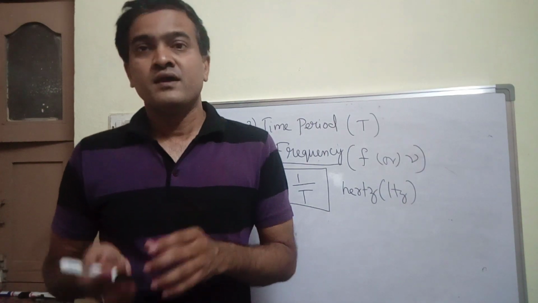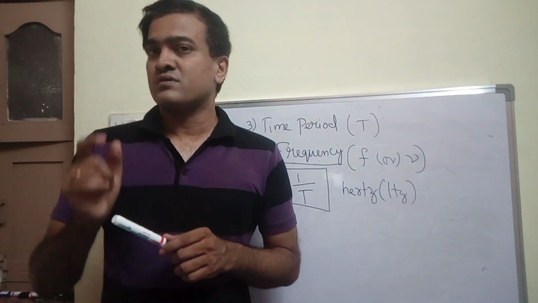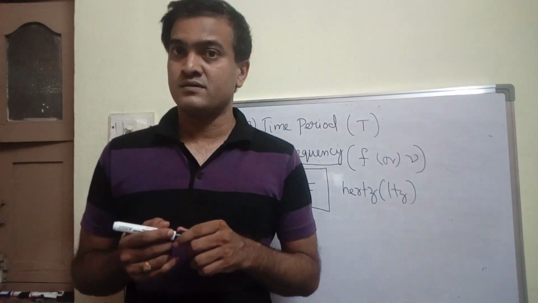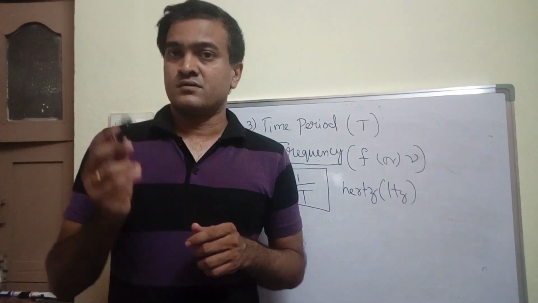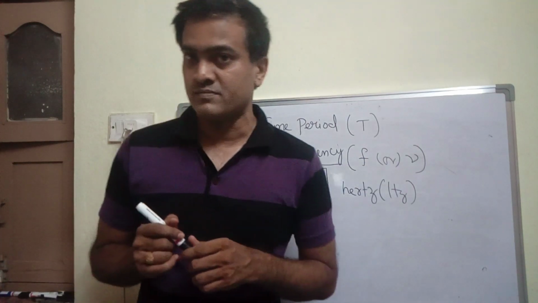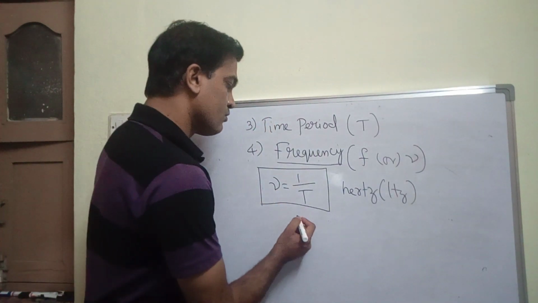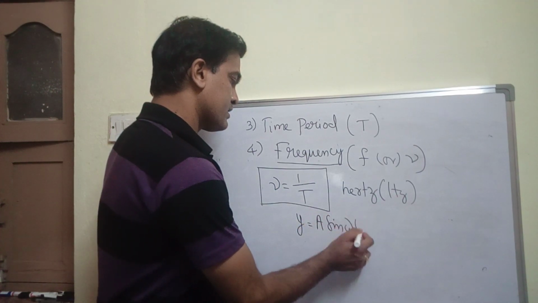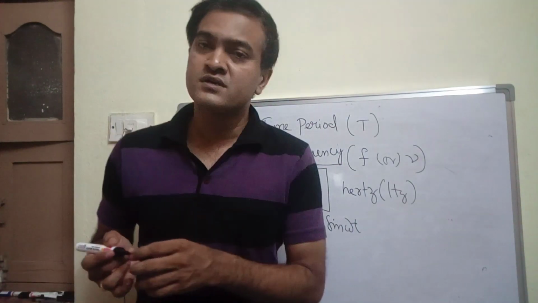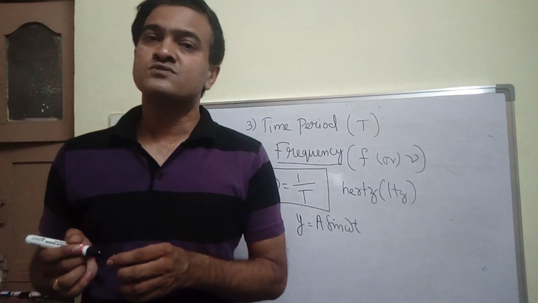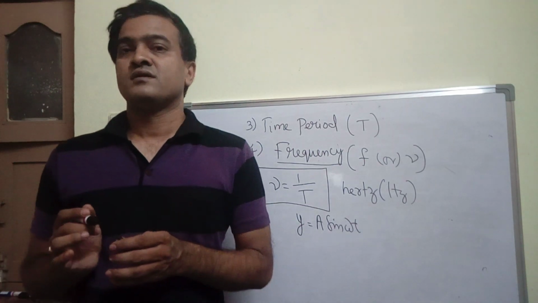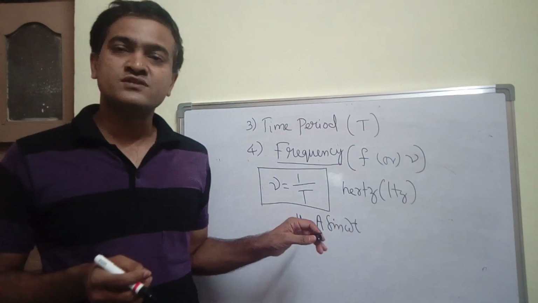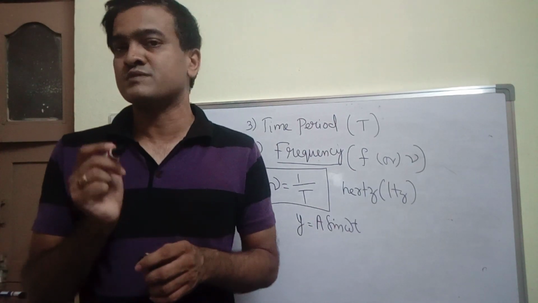Amplitude is there, and yesterday I was telling about one equation, that is, a particle executing SHM, right? The displacement of a particle executing SHM is y equals a sine omega t, where omega is the angular frequency, a is called the amplitude of the wave, right? t is the instant of time, and y is the displacement of the particle.